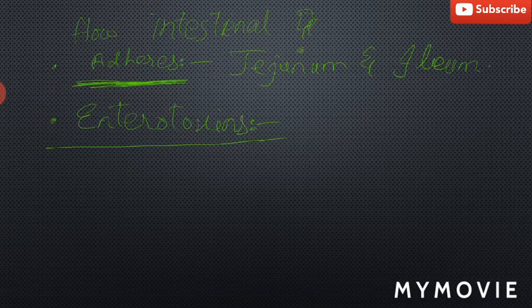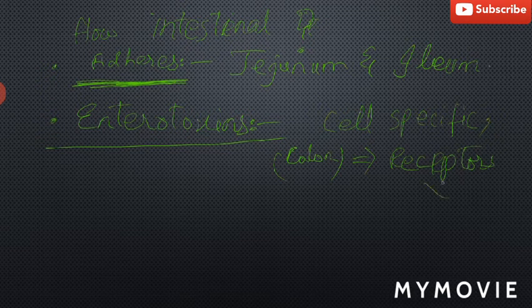The toxins are strikingly cell-specific. The cells of the colon are not susceptible to infection by Escherichia coli because there it remains as normal flora. What is the reason? Because they lack receptors in the colon. In the colon, receptors are not present for these enterotoxins to cause diarrhea. But in the jejunum and ileum, the receptors are present.